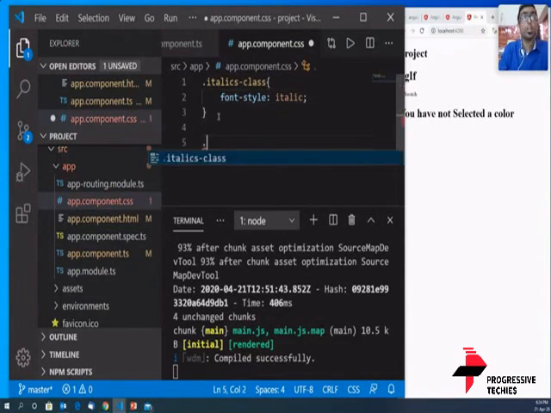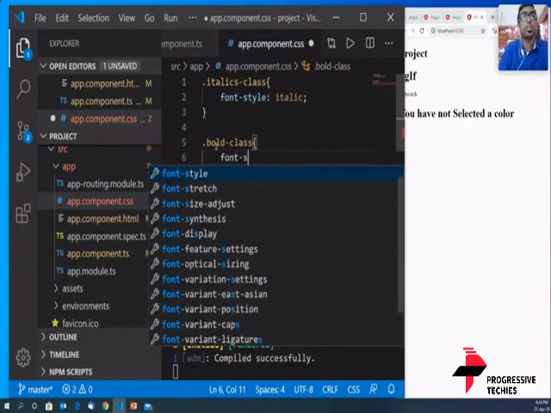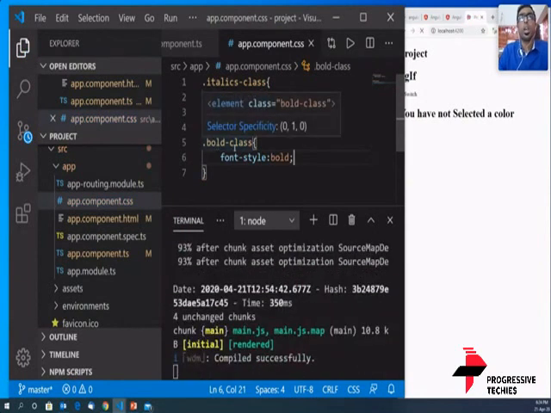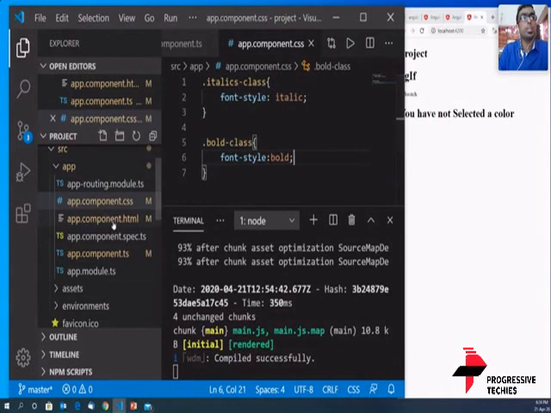Next would be, okay, so we will be implementing three classes. Just give me a second. Italics, then the bold class. Okay, font style is bold. And now what we are going to do is